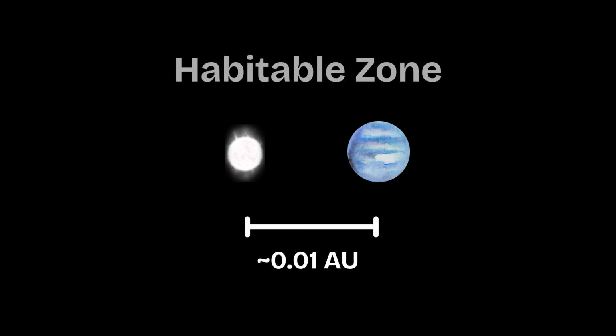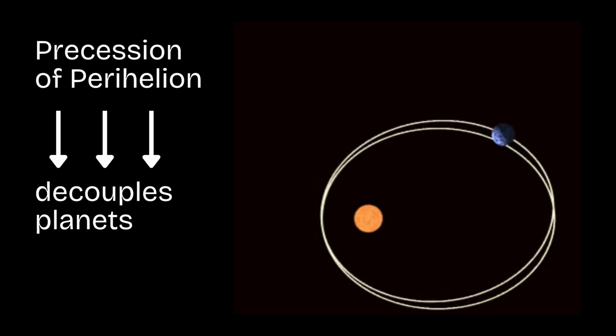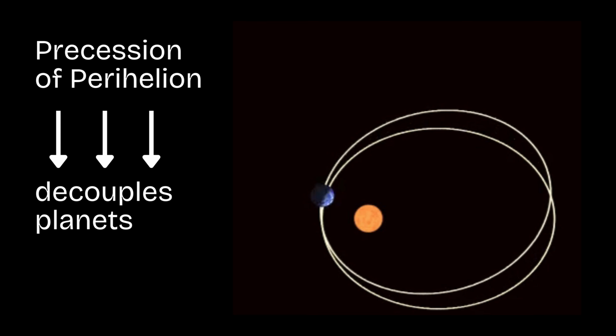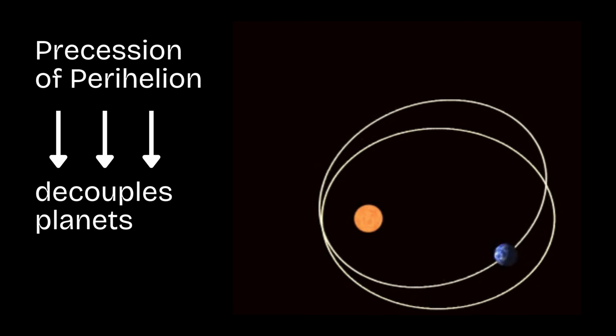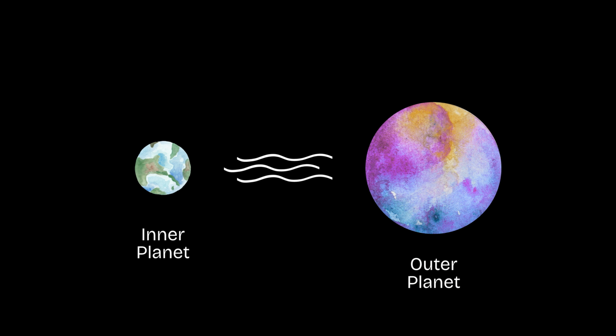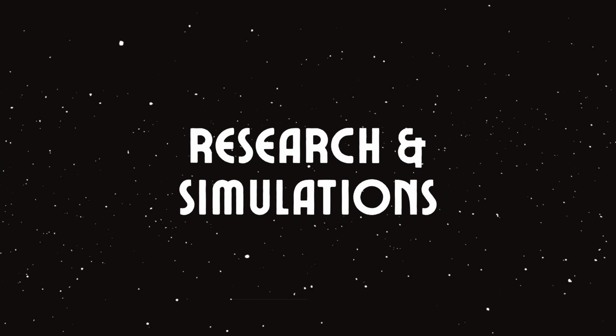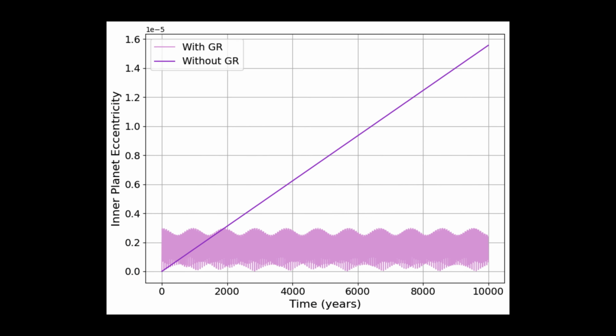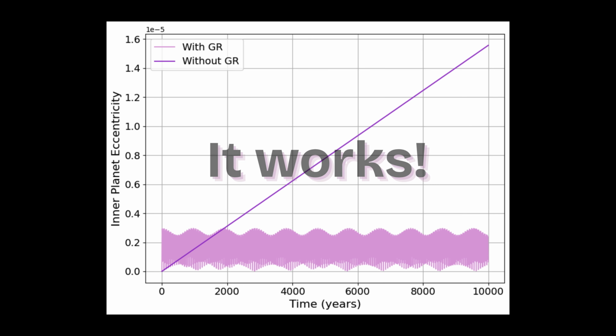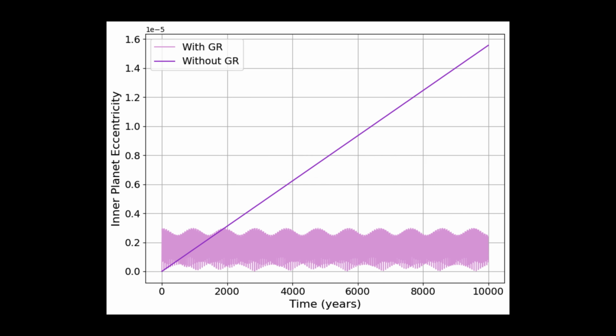This effect can cause precession of the perihelion, which can in turn decouple an inner planet from an outer planet. Once these planets are decoupled, the inner planet can stabilize its eccentricity and reduce or even eliminate a greenhouse effect caused by the outer planet. This is what my research predicts. From an initial simulation of a multi-planet white dwarf system, we can see that yes, general relativity works to stabilize an Earth-like inner planet with a nearby outer planet.